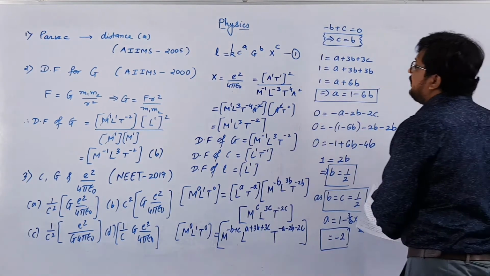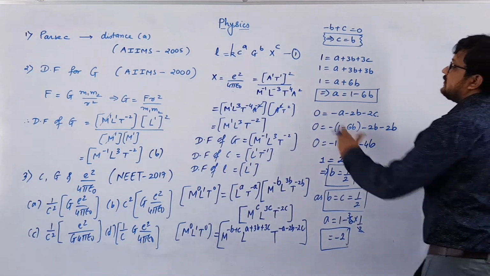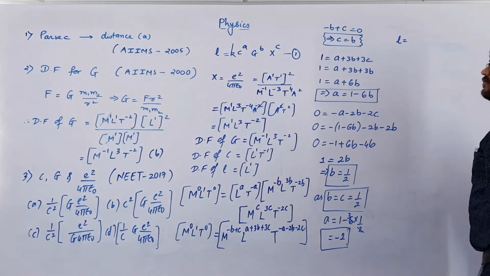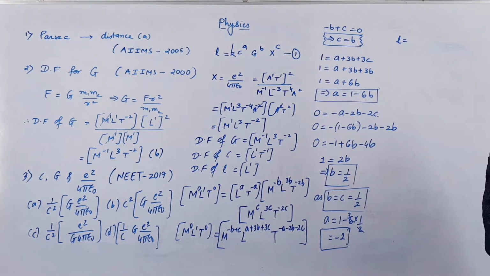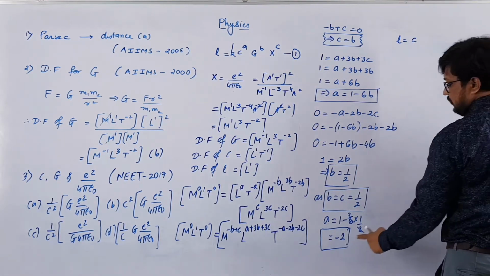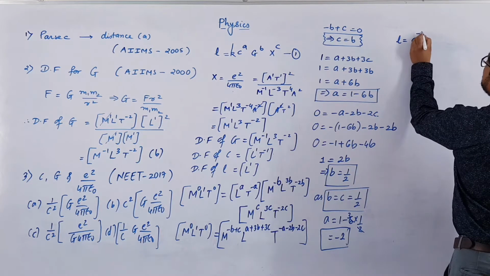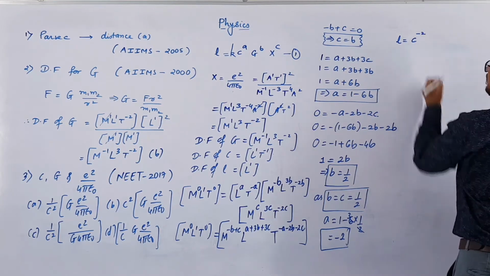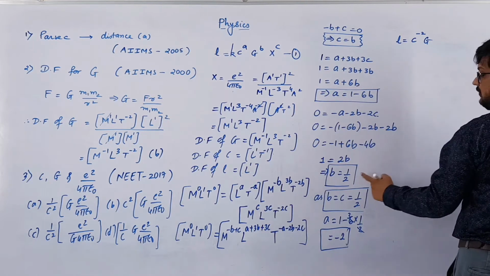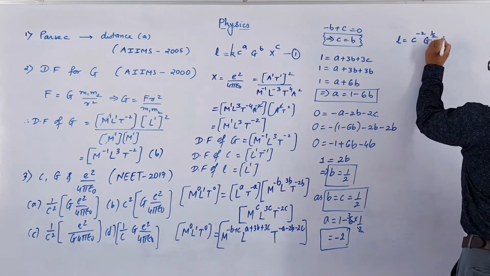Now let us substitute values of a, b and c in equation 1. So L is equal to, now k is constant, right? It is dimensionless, so let us put that as 1. Now c raised to a, so c raised to a is minus 2. So c raised to minus 2. Clear? G raised to b, g raised to b is half. So g raised to half.